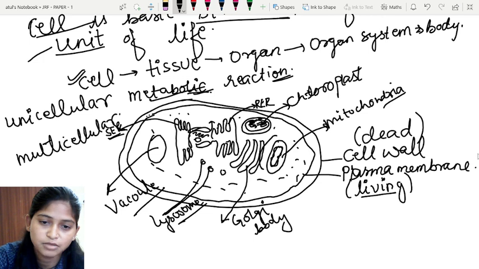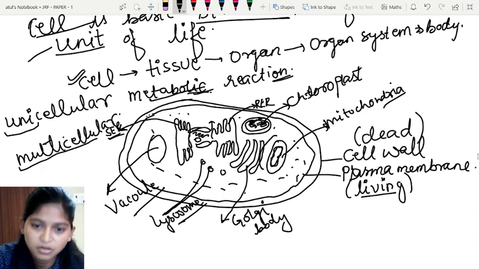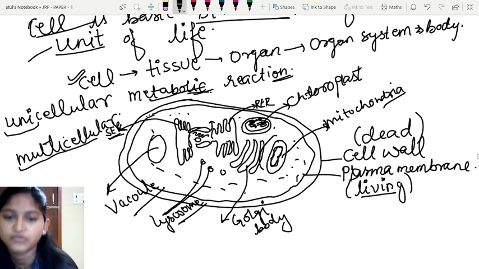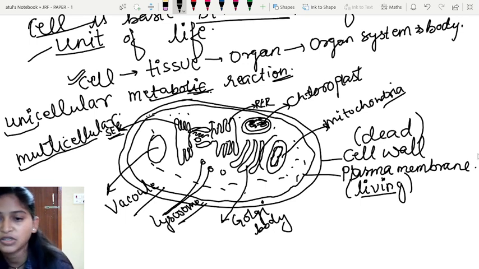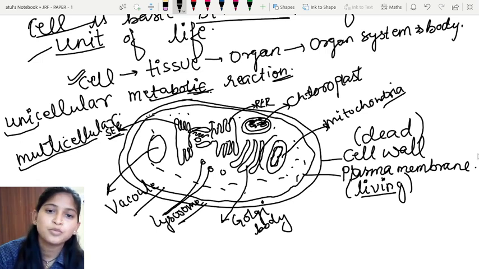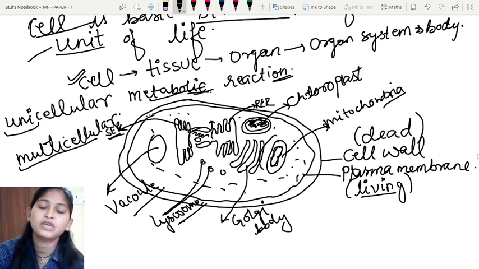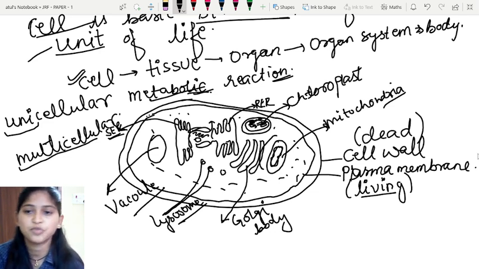In a unicellular organism, only a single cell is present, and in a multicellular organism there is more than one, that means millions of cells are present. So this is the basic and fundamental structure of this particular cell, which I have described to you. Cell is the basic structural and functional unit of a body. Due to the presence of cells, you may call it living, and the study of living is termed biology.